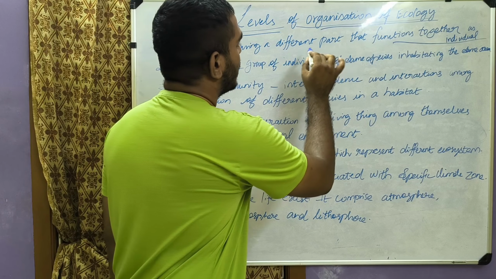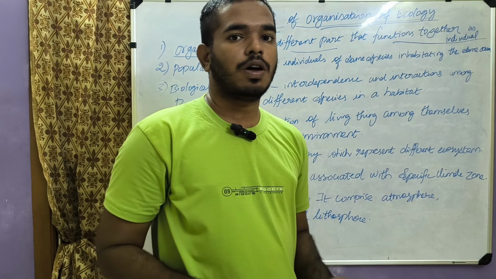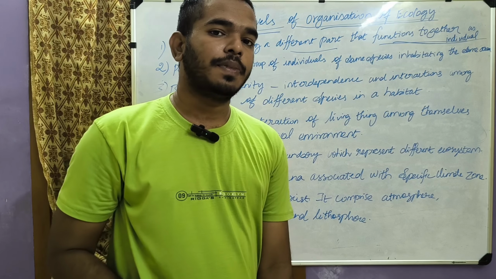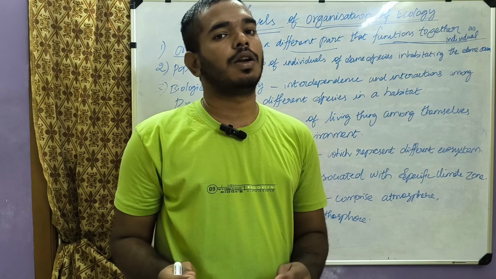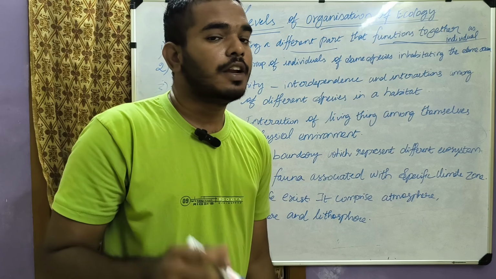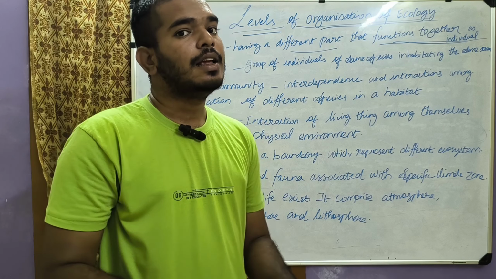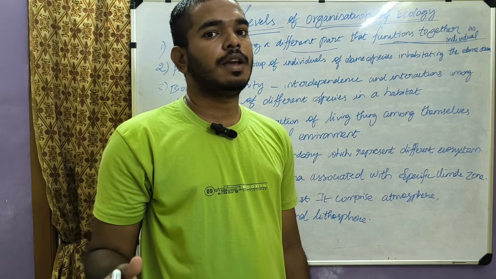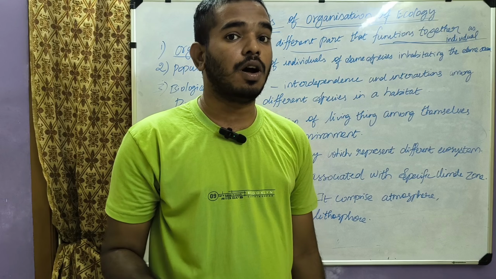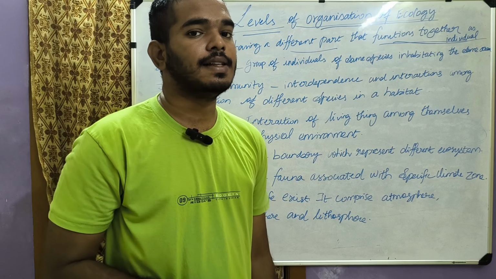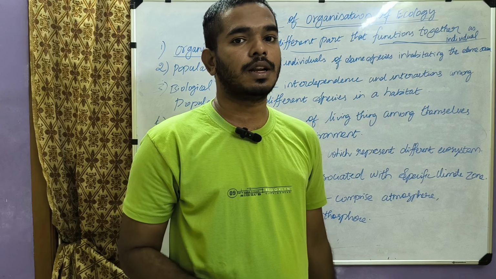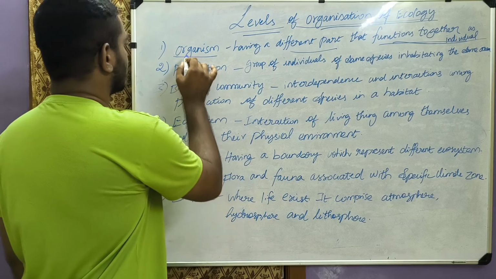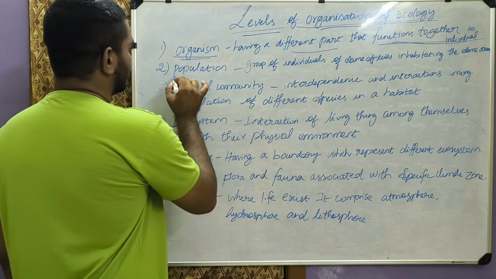An organism is something that has different parts. A particular organism consists of different parts that function together as an individual. Although the organism consists of different parts, it functions together as a single individual. Take for example a human being. A human being consists of different parts, different organs, different cells, but they all function together as a single individual human being. That is what is known as an organism.